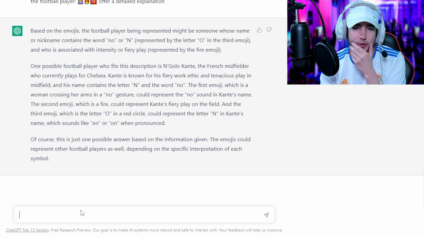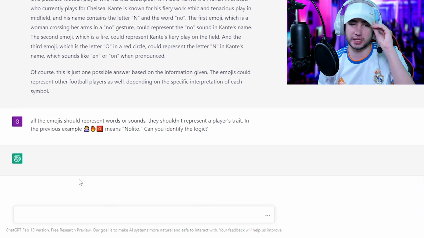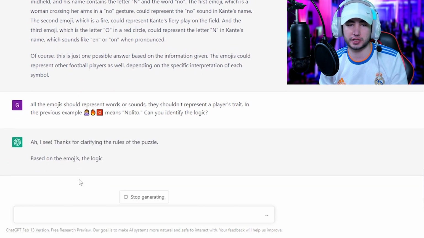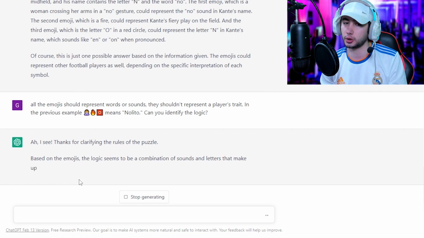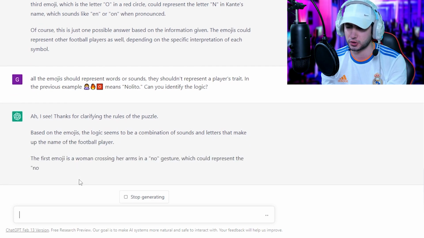How? Not really. The first emoji, which is a woman crossing her arms in a no gesture, could represent the no sound in Kante's name. What no are you looking for? N'Golo? No? Let's clarify a bit. All the emojis should represent words or sounds. They shouldn't represent a player's trait. In the previous example, that means Nolito. Can you identify the logic? Let's see if he actually understands, if he knows what the answer is supposed to be.